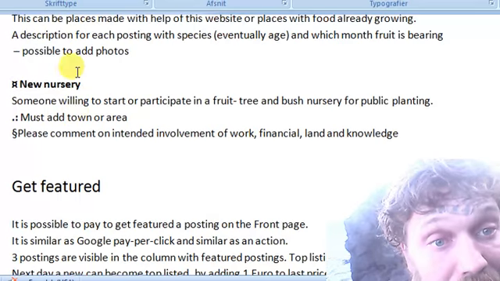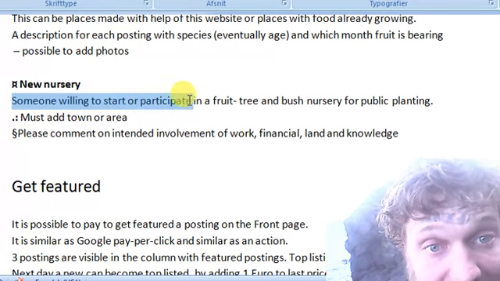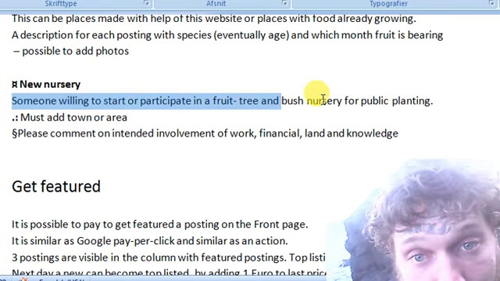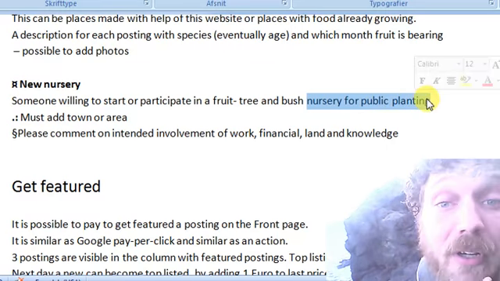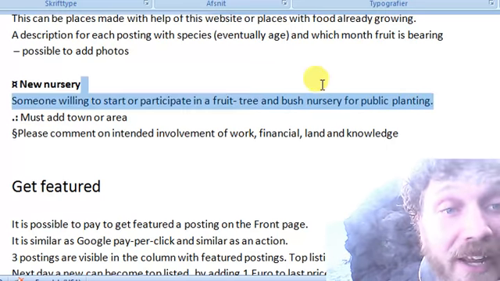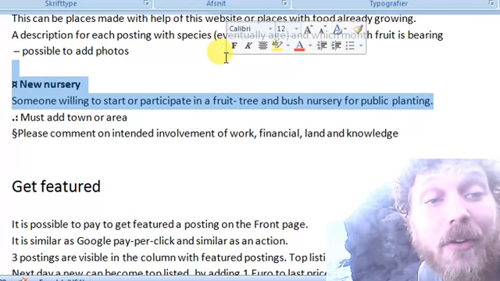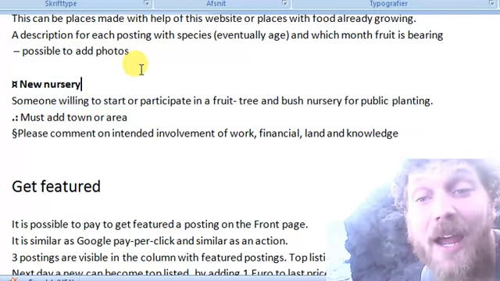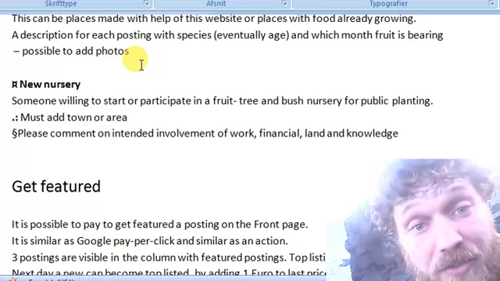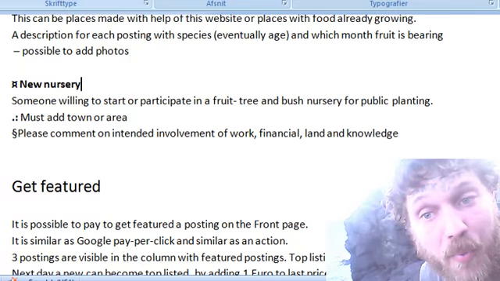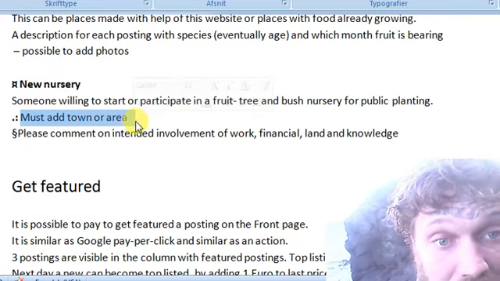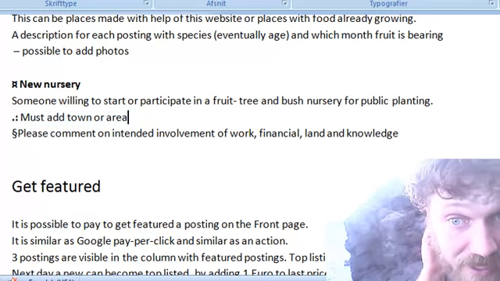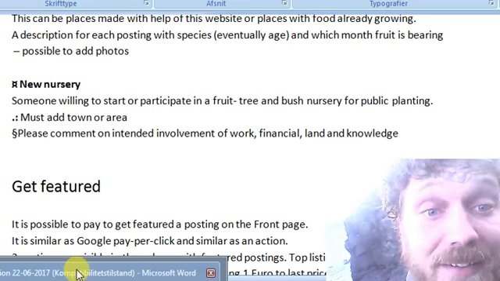And new nursery, and this is for people, someone willing to start or participate in a fruit tree and bush nursery for public planting. And I put it for public planting because it's non-commercial. We're not trying to make new commercial nurseries here, but to make kind of like community nurseries, or like just private, just people getting together in an area and get along with starting trees for plant in that same area.